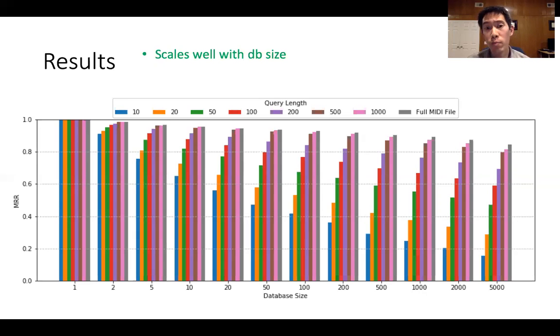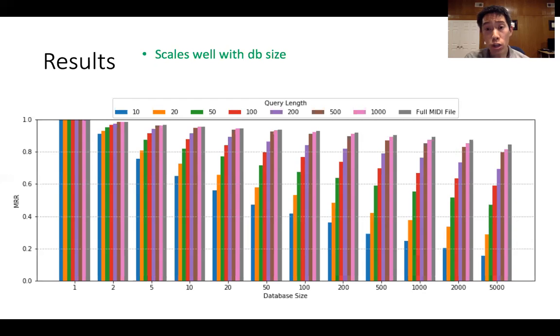Within each group of bars, the different colors correspond to different query lengths. Obviously, shorter query lengths will have worse performance than longer query lengths. We can see that as the database size increases, the query length becomes a more and more important factor. As the problem becomes more challenging, we need more and more context information in order to have good performance.